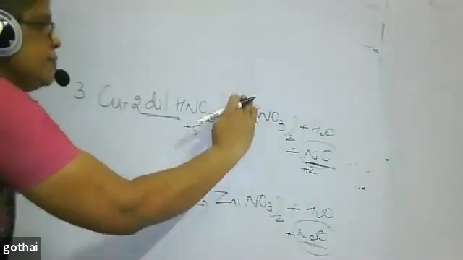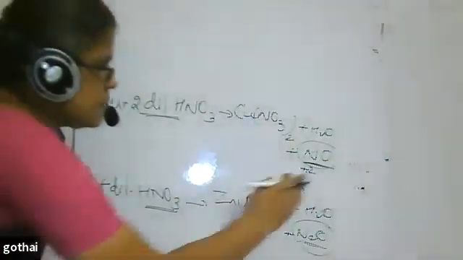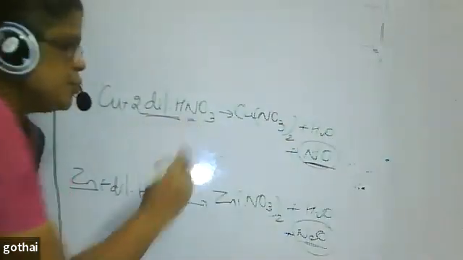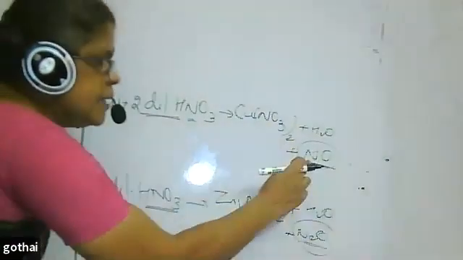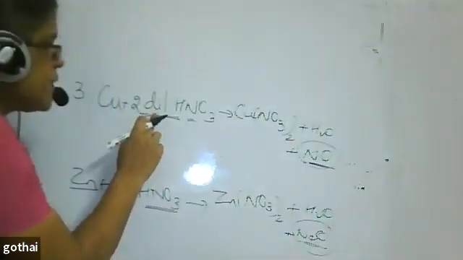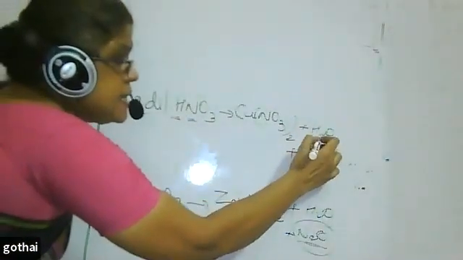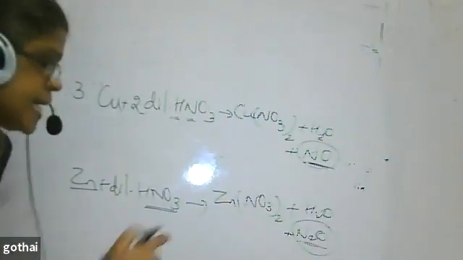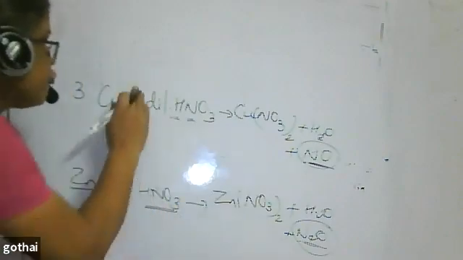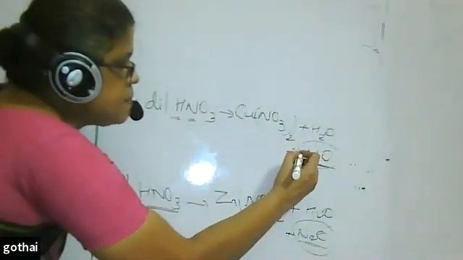Now I have to balance the nitrogen. Nitrogen I have put only 2, but already here 2 + 1 is 3, so it is not enough for me to balance. I cannot put 3, because hydrogen is coming here as one place, so it should be in an even number only. The next number to 3 is not possible, so I can go for 4.